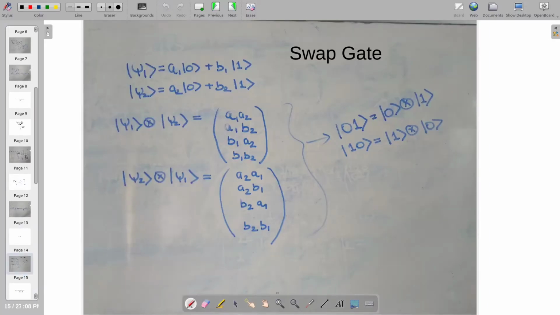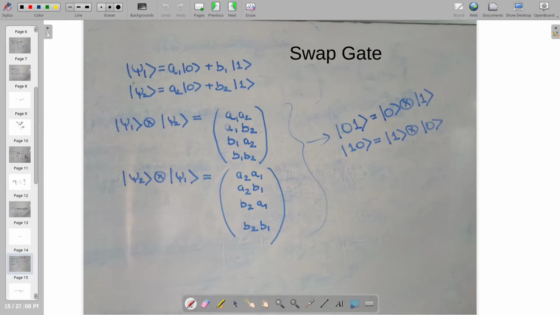Now moving the discussion further and actually talking about some 2 qubit gates. The first and the most simple gate is the swap gate. We already know the swap gate in classical computation. It swaps the position of the bits. For example, if it was 0 1 previously, a swap gate would make it 1 0, and if it was 1 0 previously, it would make it 0 1 after the swap gate is applied. So to really understand how a swap gate works, it's quite simple, and we'll use the tensor product to understand it.